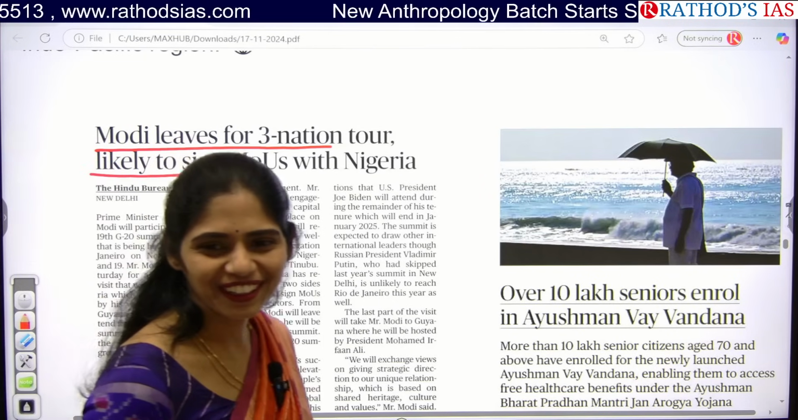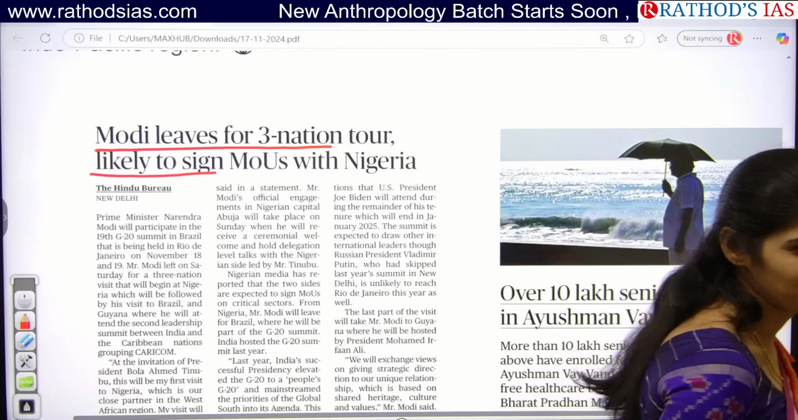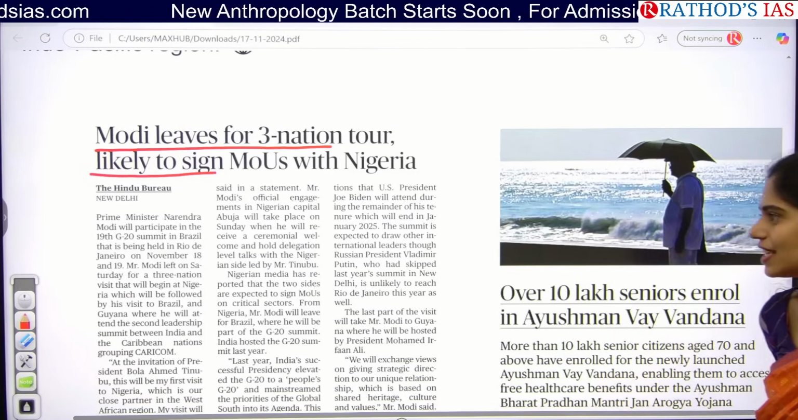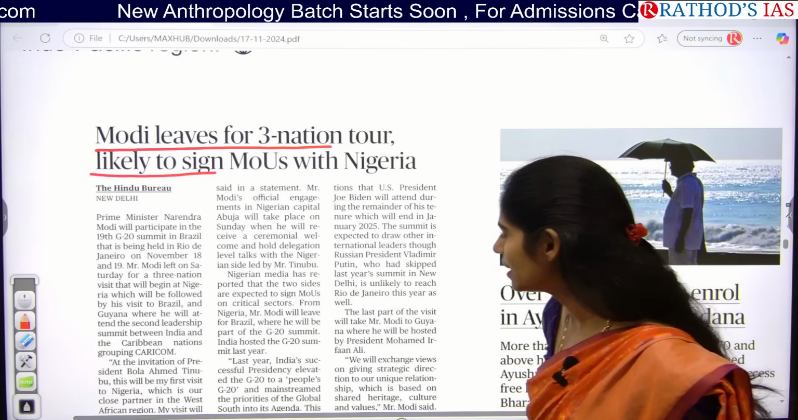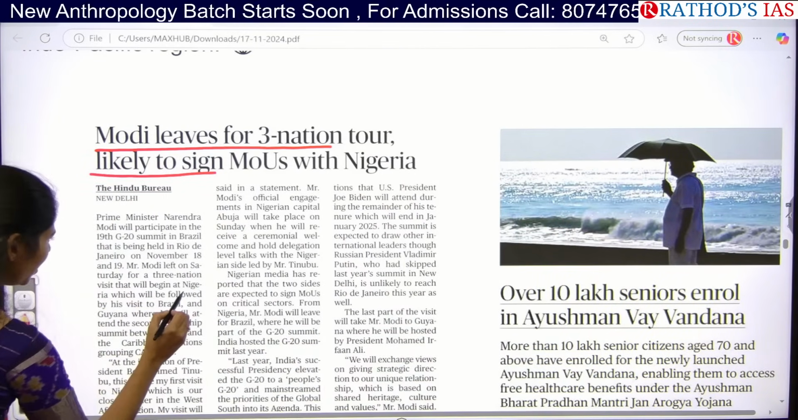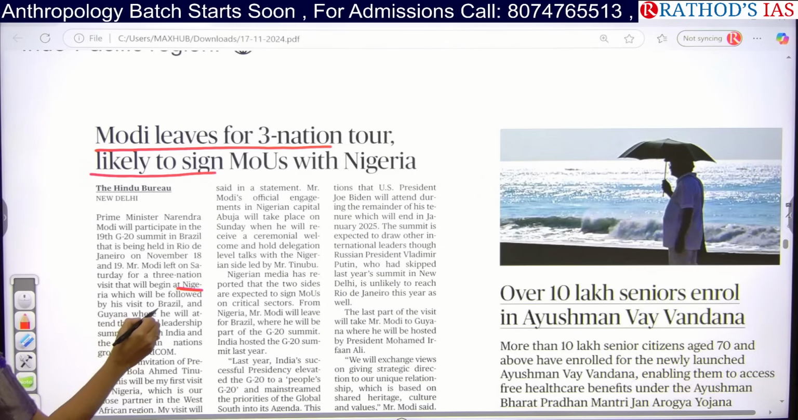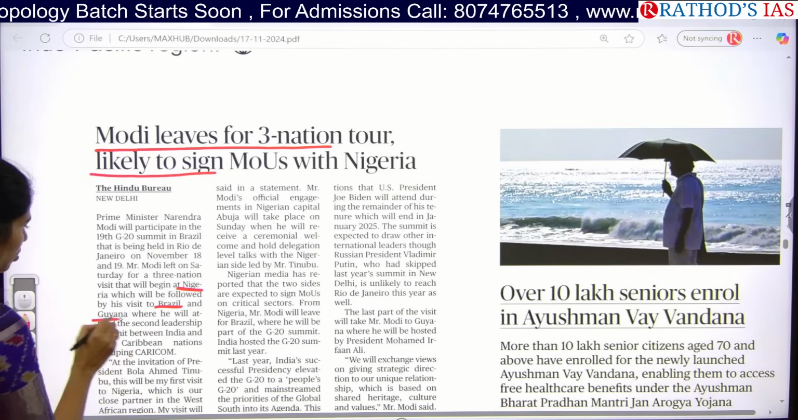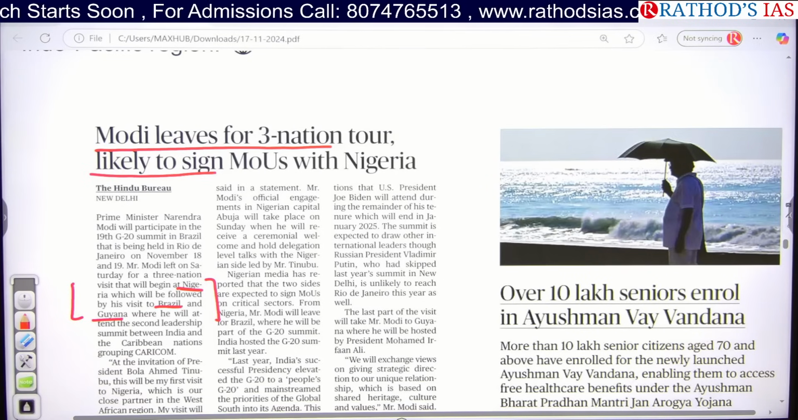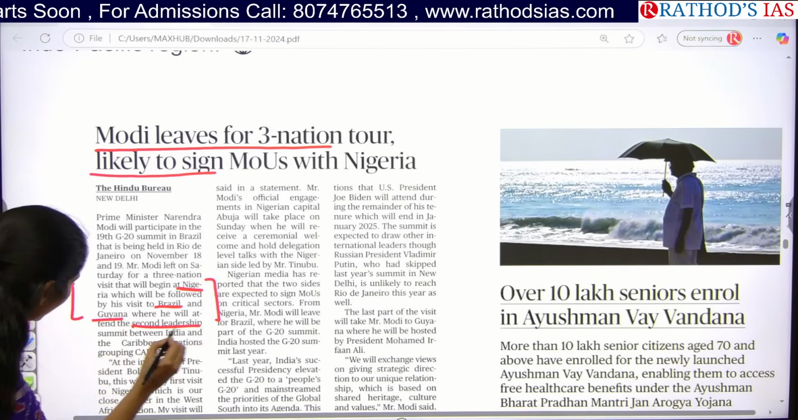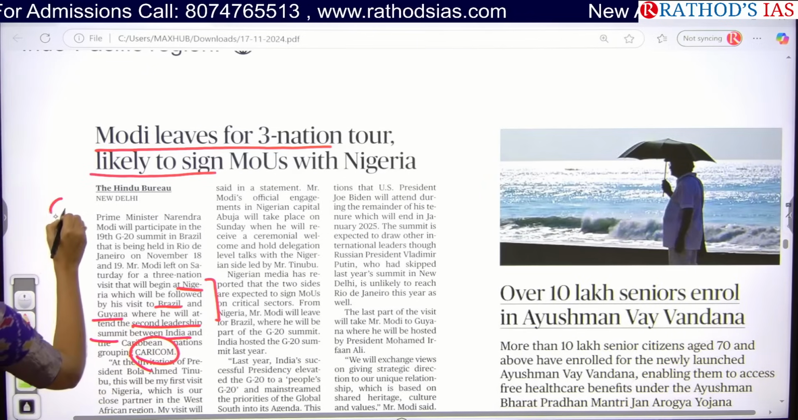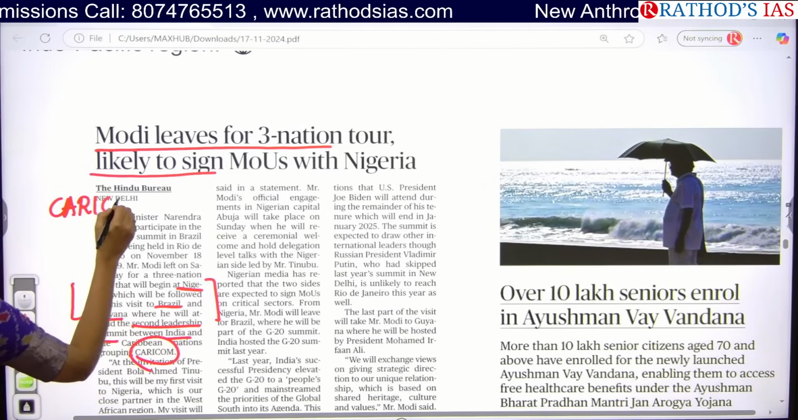One more area that you have to focus on in the next 1 week. You have to focus on 3 countries and see which countries he is going to. He is going to begin with Nigeria, and he will be visiting Brazil, and the next one is Guyana. Okay, and next he will be attending the second leadership summit between India and the Caribbean nations, CARICOM. You have to know about this CARICOM also.